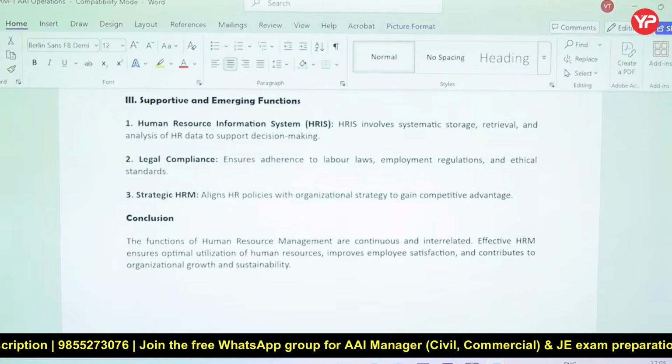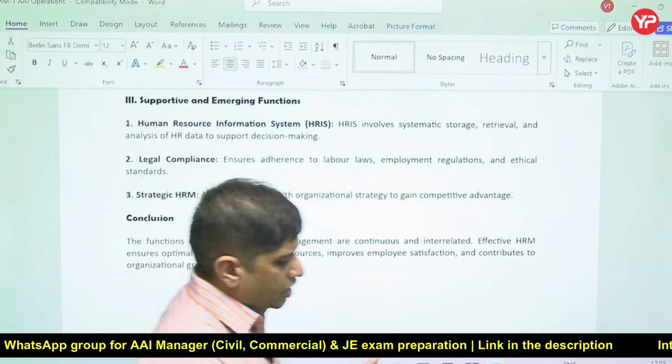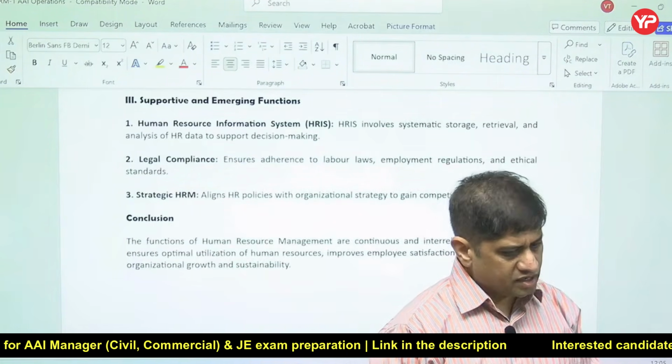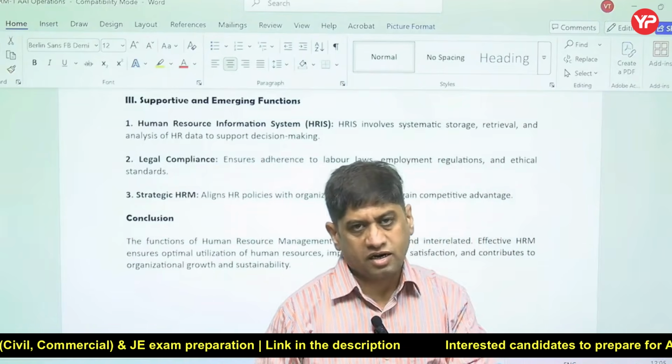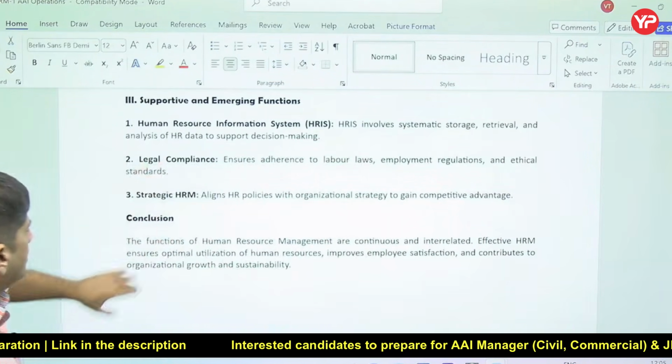This human resource information system is a sort of ERP, enterprise resource planning kind of thing, where a lot of data about your HR and your workforce is collected at one centralized place, and you use it.